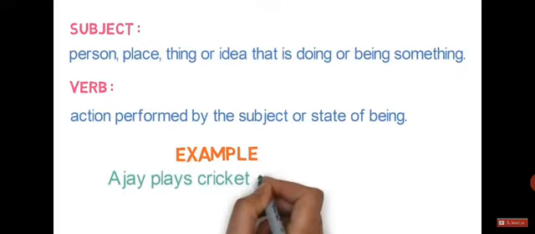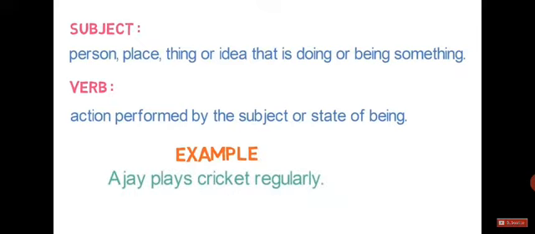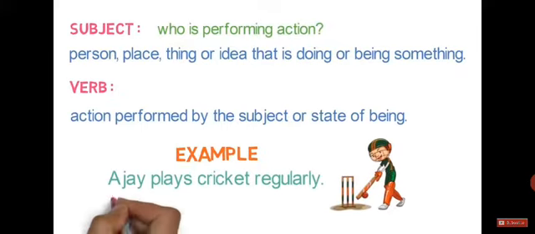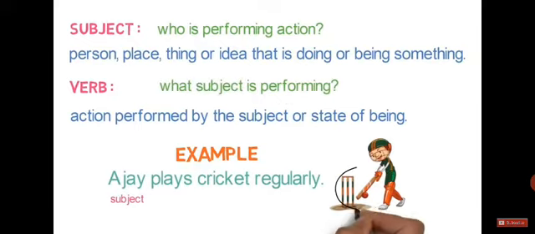Ajay plays cricket regularly. Now, to identify the subject, ask here who is performing the action of playing. It is Ajay. So, Ajay is the subject here. And to identify the verb, ask the question, what is the subject performing? It is playing. So, it is the verb in this case. This way, we can identify the subject and verb in the sentence by asking these questions.